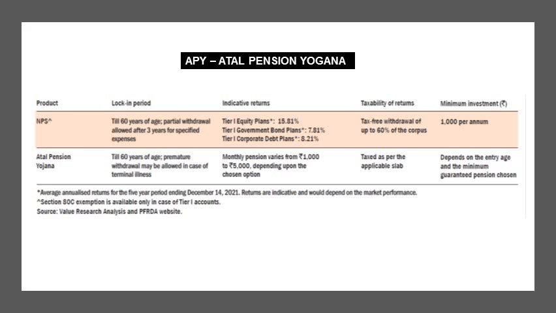So monthly pension will vary depending upon the scheme which you have chosen. Taxability on returns depends upon your other income and which slab you are in for the tax. The investment amount will vary based on your entry age and the scheme you have chosen.